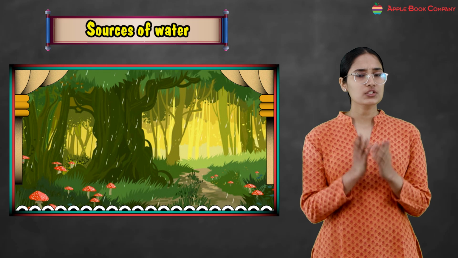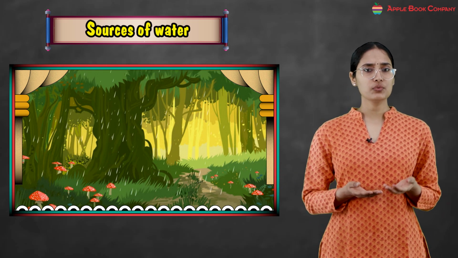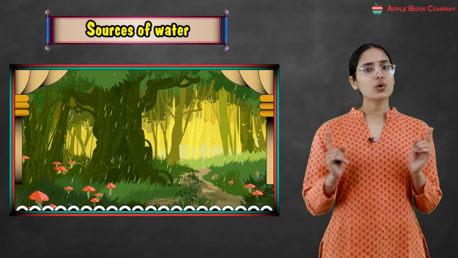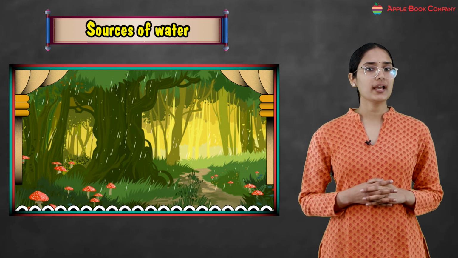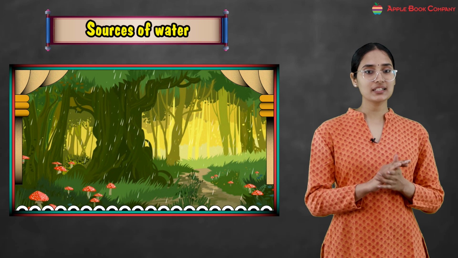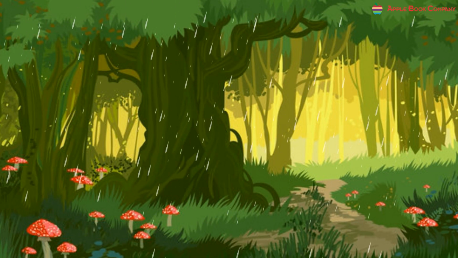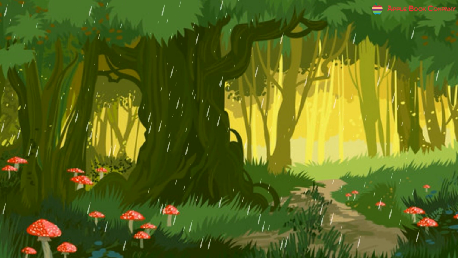Now kids, what are the sources of water? We are talking about water, but where do we get water from? We get water from our taps. But from where does the water come in the tap? Let's understand that. Water comes to us from many sources and rain is the main source of water, right?